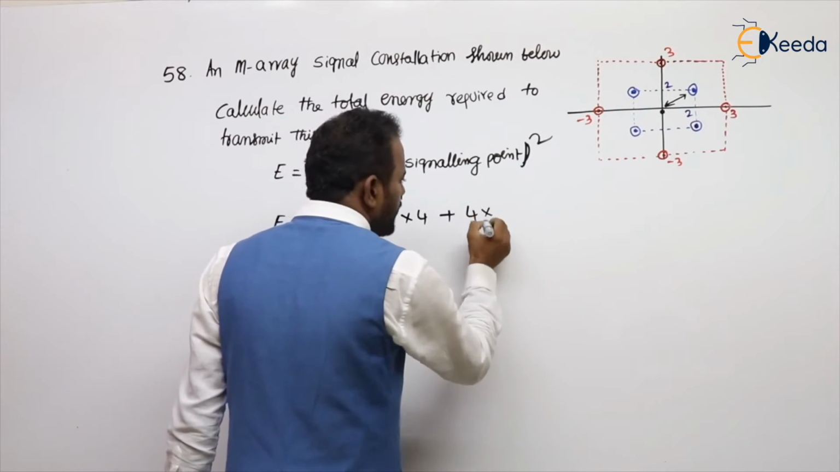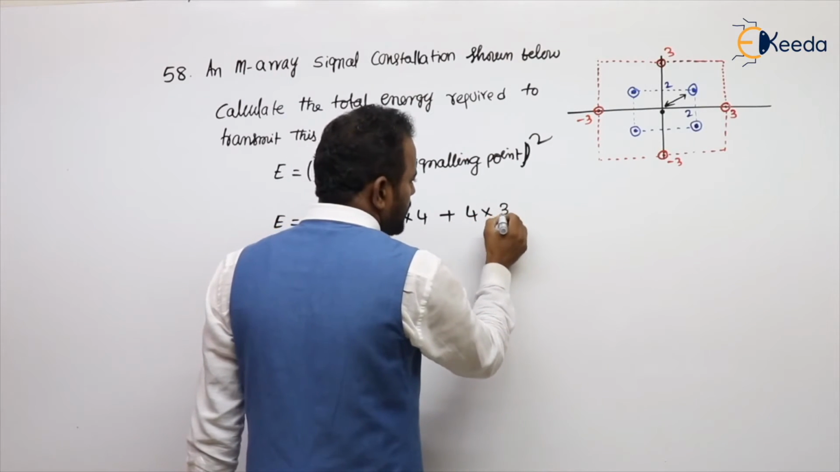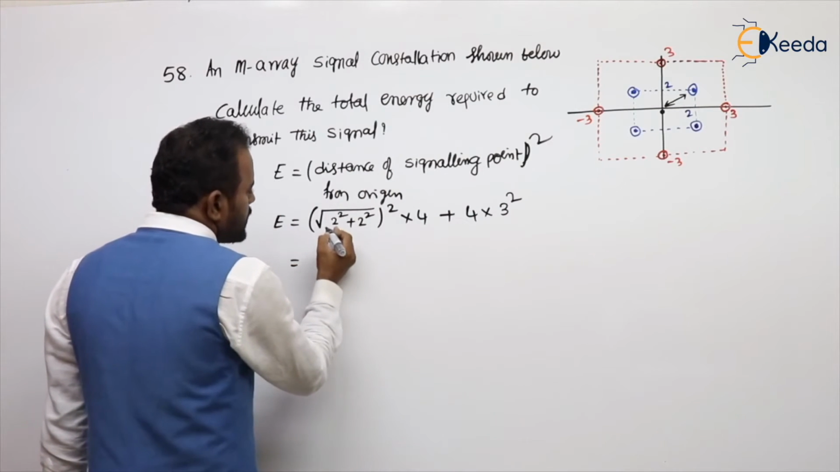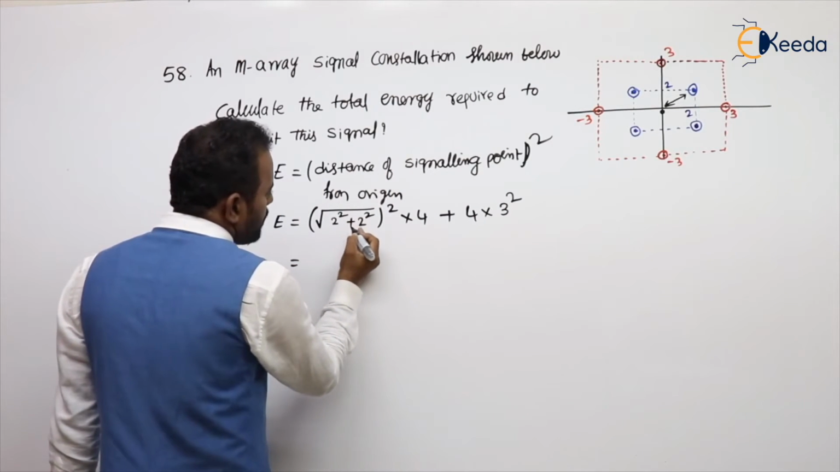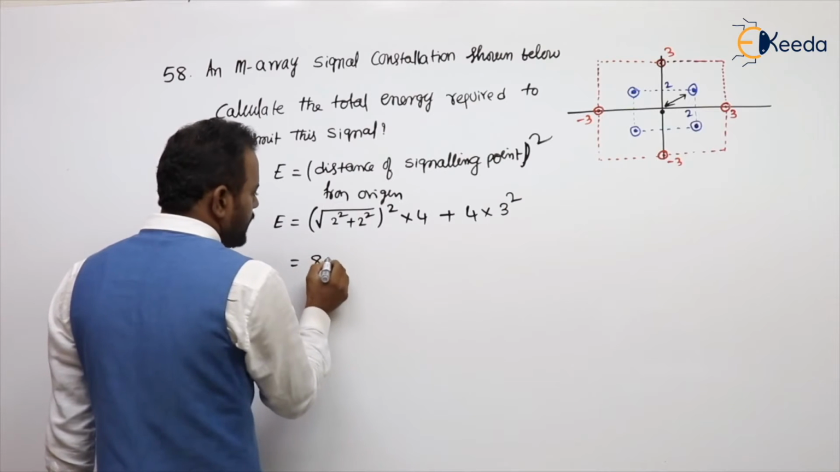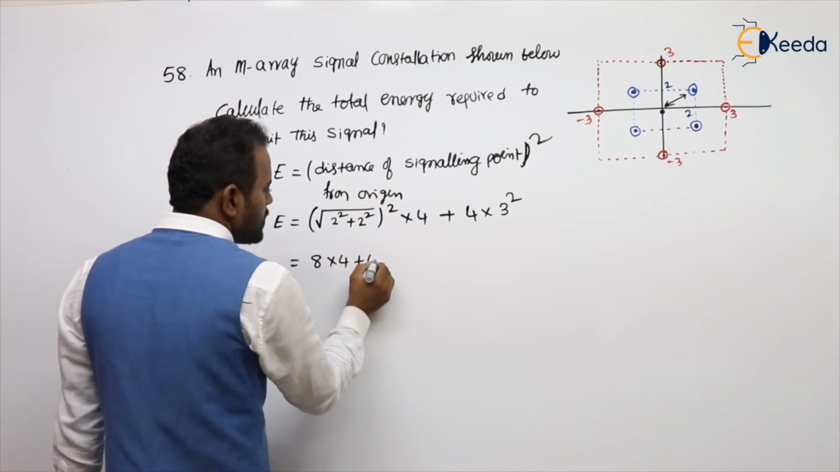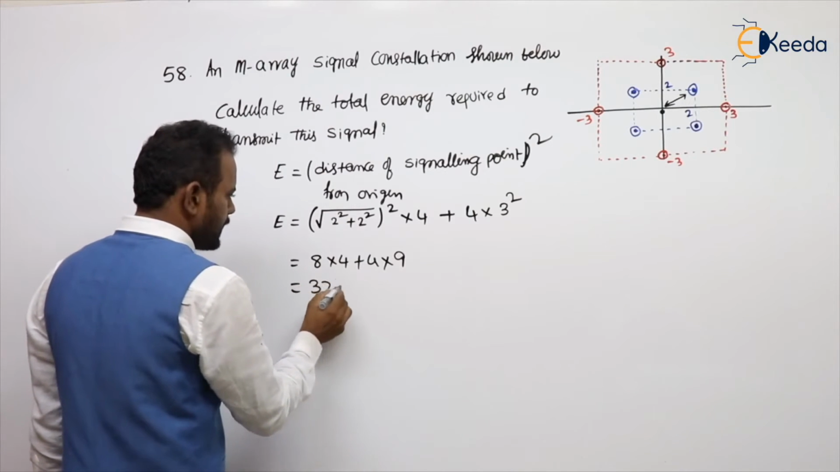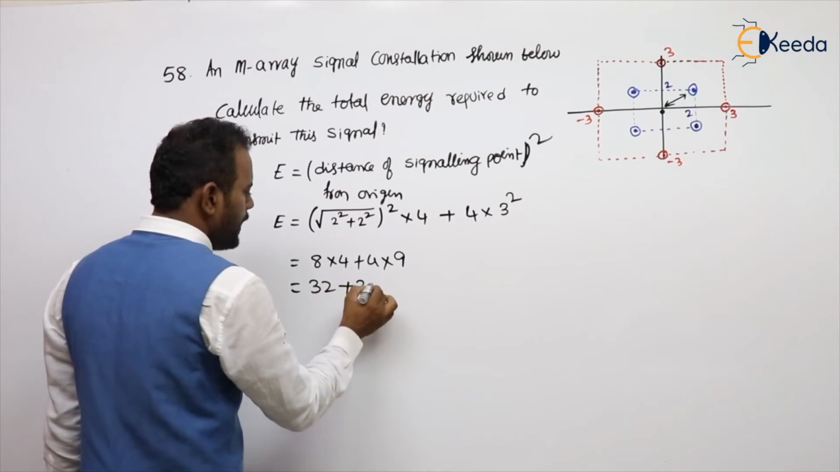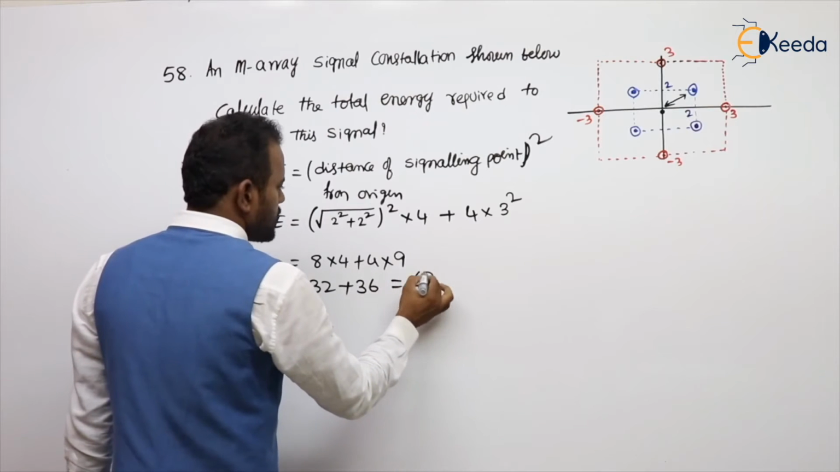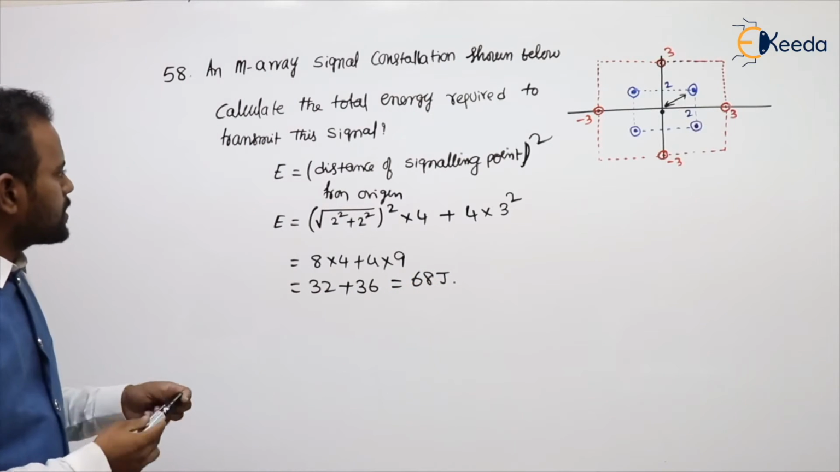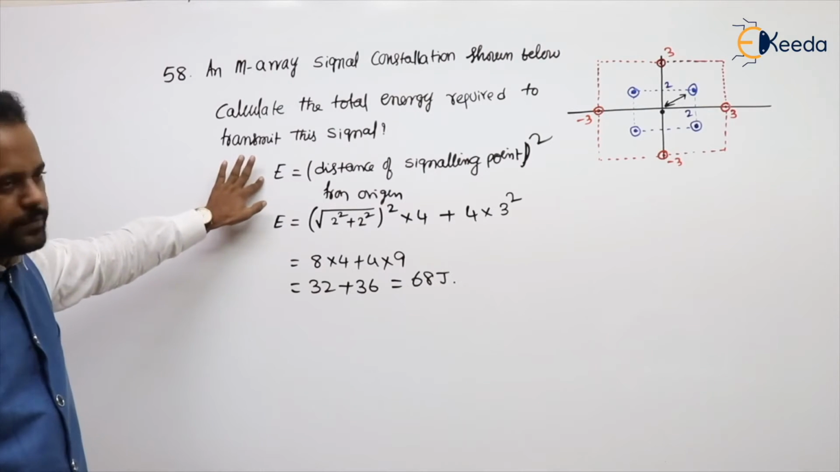4 points. 4 into, take the distance from the origin, 3 or minus 3, whatever it may be, square it. This is 2 square. 4 plus 4, 8, into 4, plus 4 into 9. This is 32 plus 36. So 68 energy, means joules. So 68 joules of energy is required.